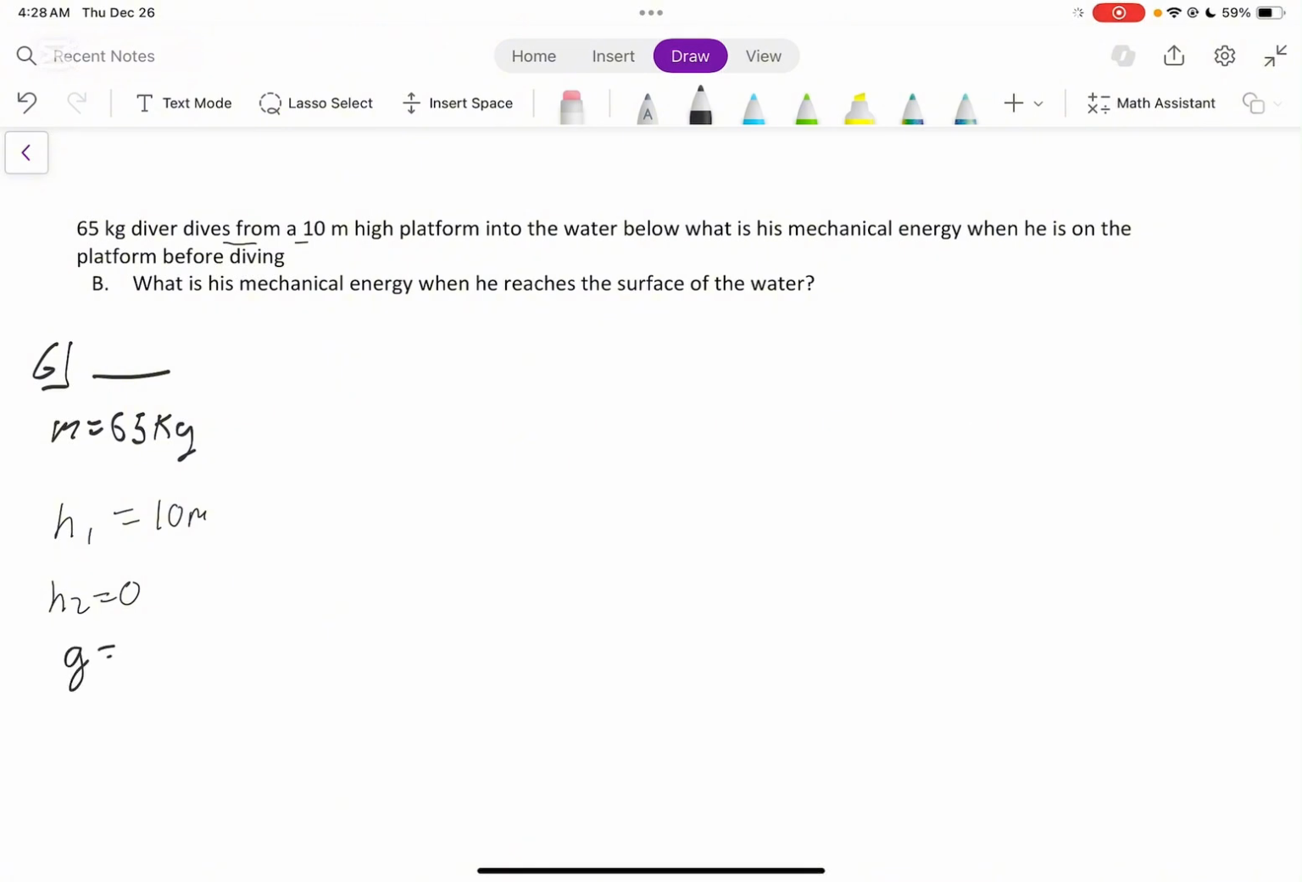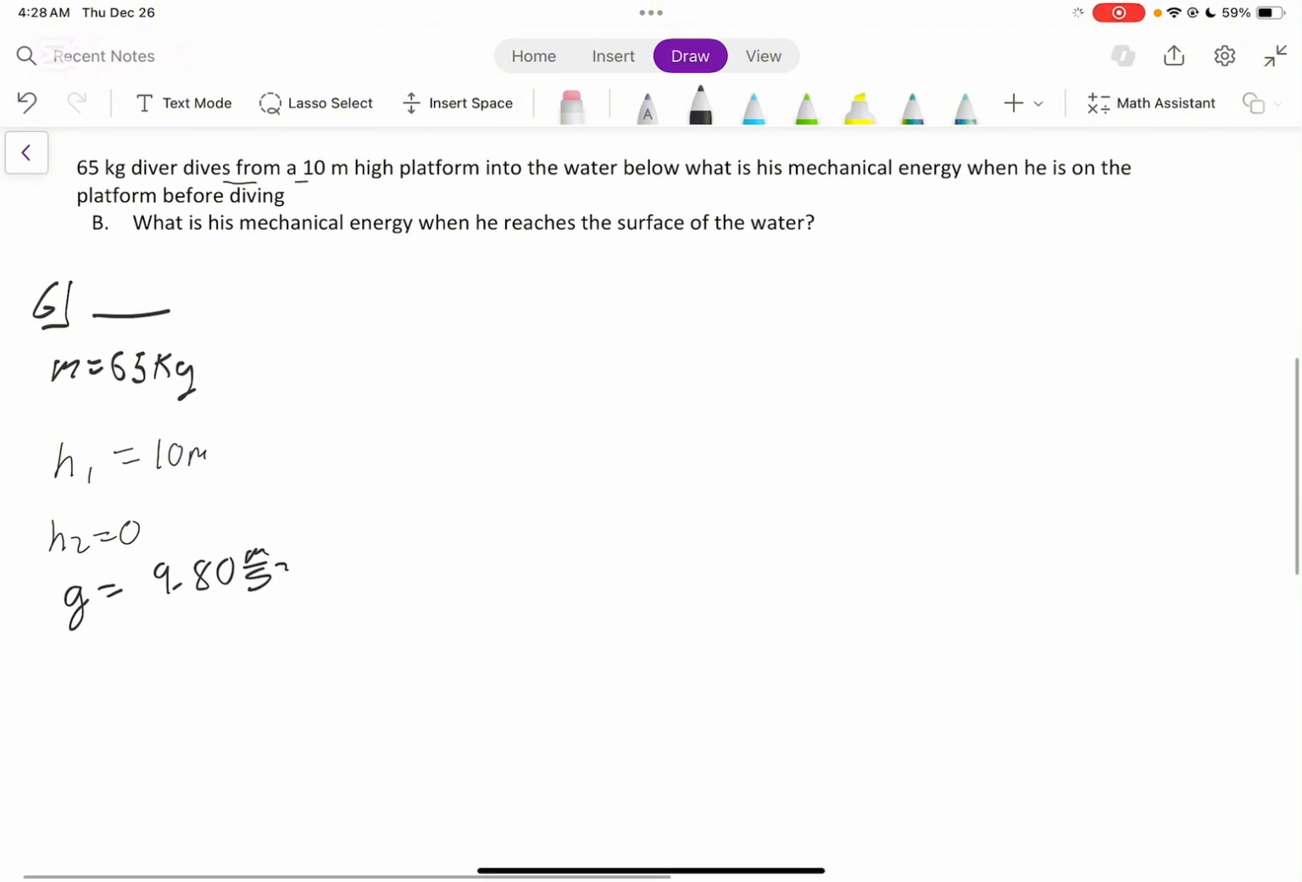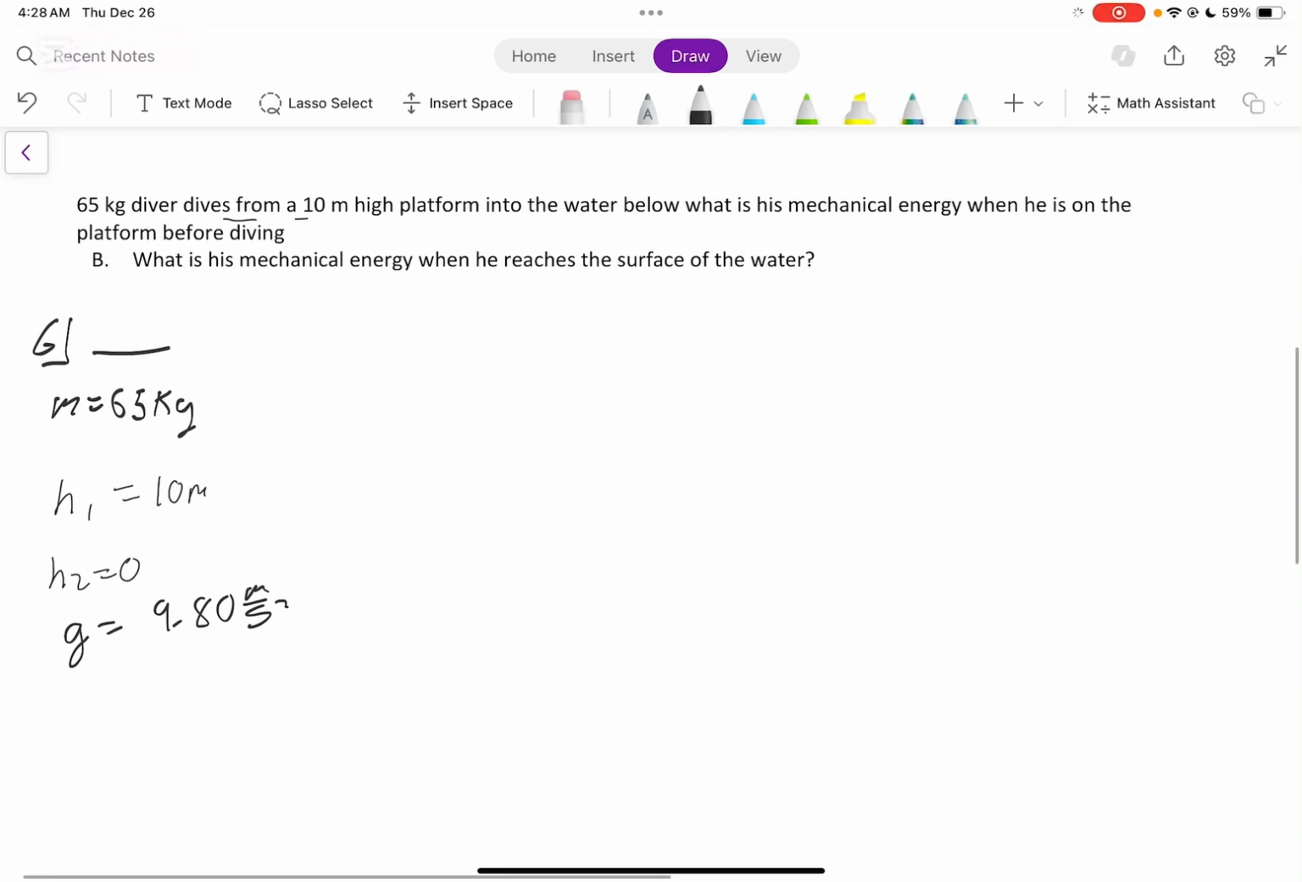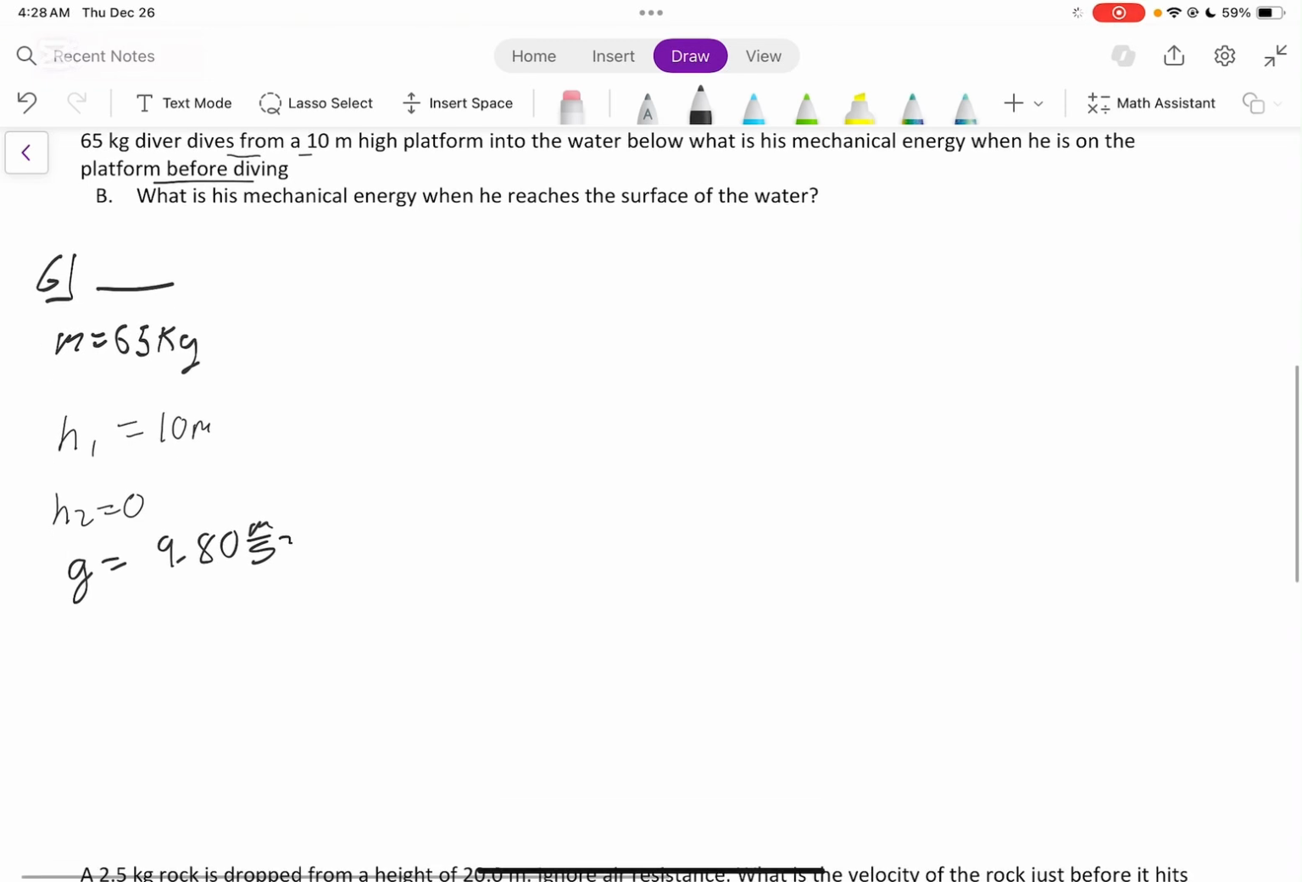So we can also quickly write our gravity, which is always a constant, 9.8 meters per second squared. And it says he's the diver, so before he dives, right? What is the mechanical energy before diving off the platform? Before diving, he's probably just standing, so we can assume his velocity is 0. We're looking for the mechanical energy.